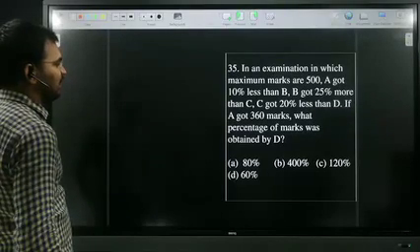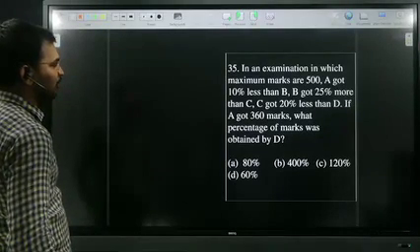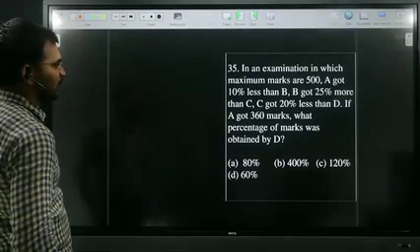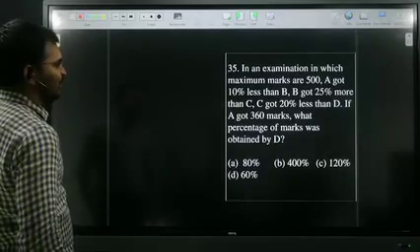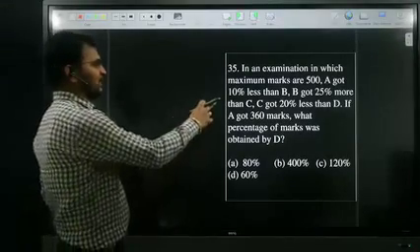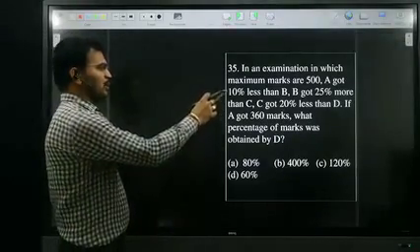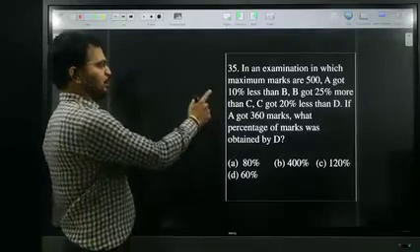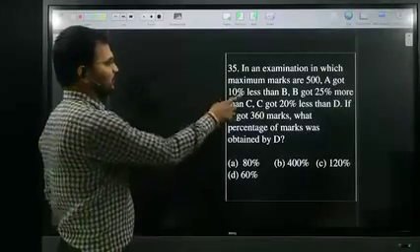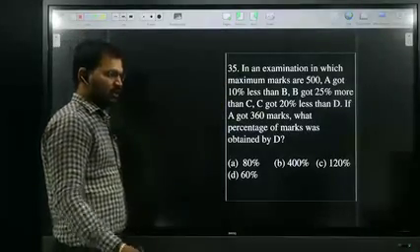So here, A got 10% less than B, which means A's marks depend upon B, B's marks depend upon C, C's marks depend upon D.